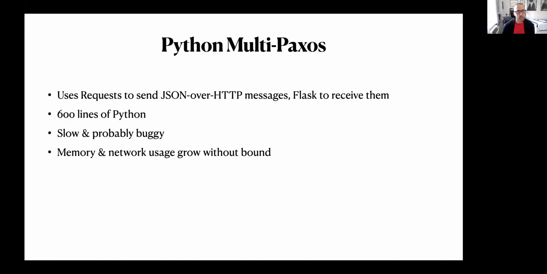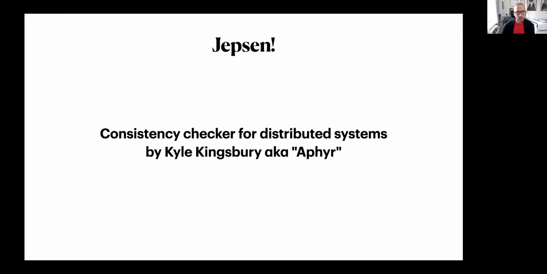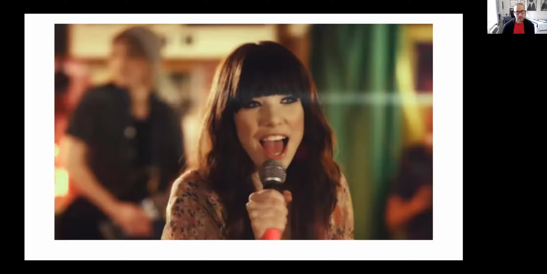It's slow and buggy, and the memory and network usage grow without bound. The important question, though, is it linearizable, which you can find out more about in this paper. So to test it, I used Jepsen. This is the consistency checker for distributed systems by Kyle Kingsbury. And yes, it's named after Carly Rae Jepsen because an inconsistent system will call you maybe.